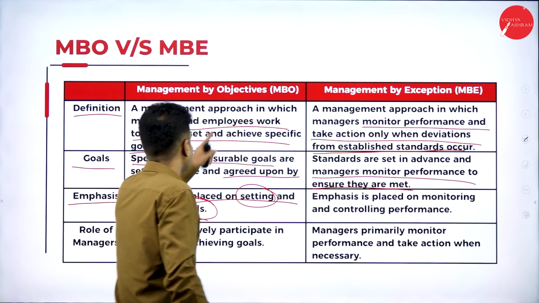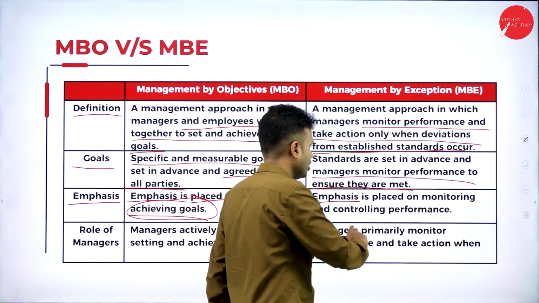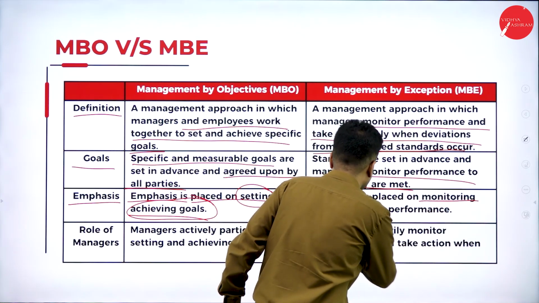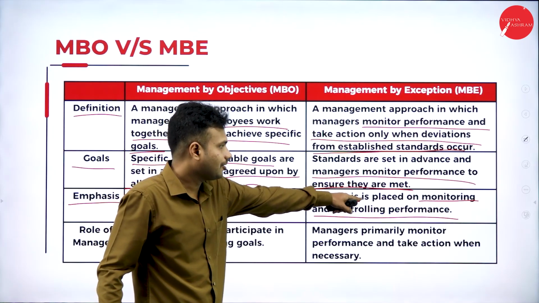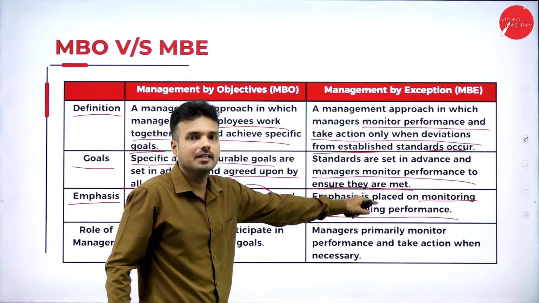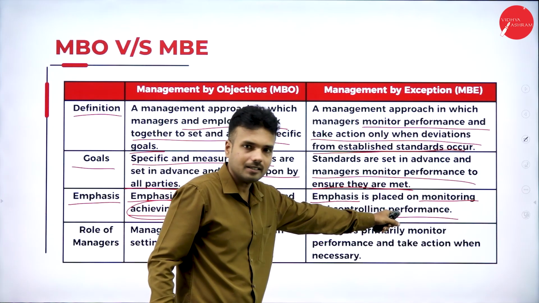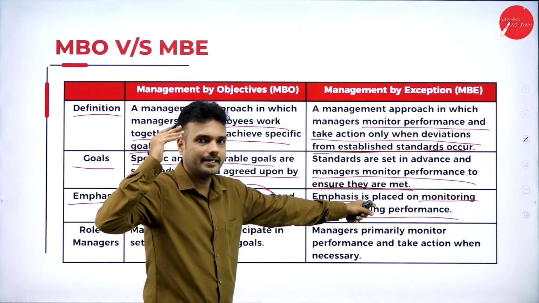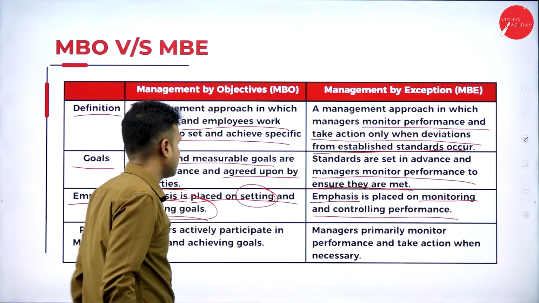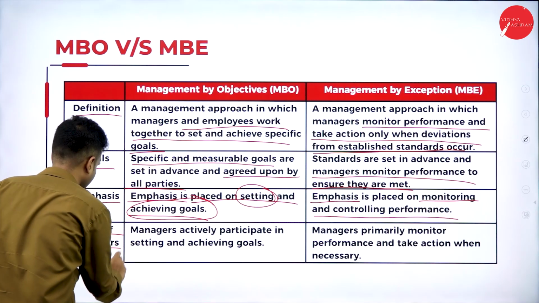In management by exception, emphasis is placed on monitoring and controlling the performance. They fix the standard performance, and they monitor and control the performance. This is a very important thing.